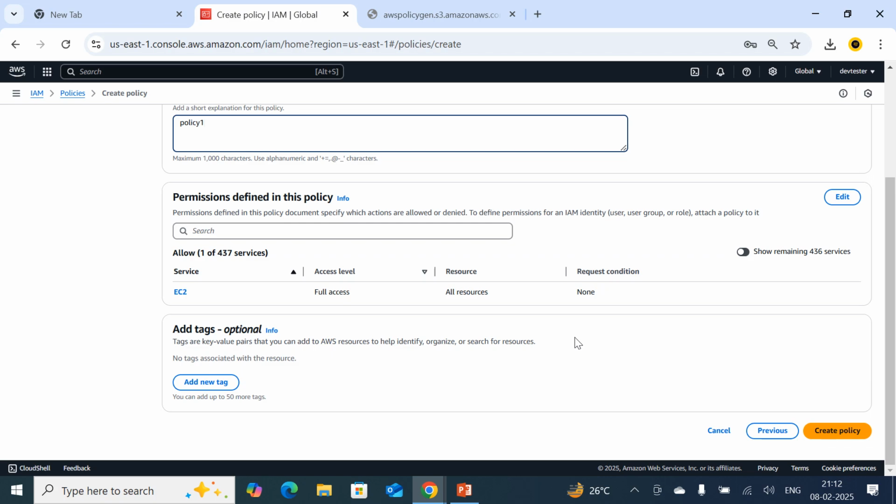So in this way, we can create IAM users, IAM groups, IAM roles, and IAM policies. In this way, we can restrict users in order to perform specific tasks over the AWS cloud. Based on the policies and roles, they can perform the specific task over the environment.